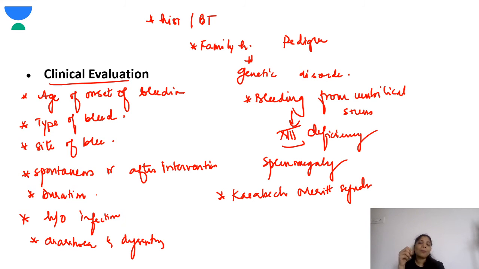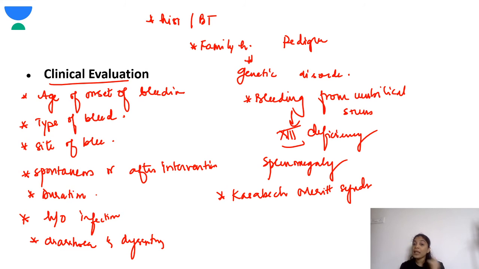So in the umbilical stump, I'll ask another out of topic question: if there is a delayed fall of the umbilical stump, what should you think? It's an immunodeficiency disorder. If there is a delayed fall, beyond 2 weeks, then you should think about the leukocyte adhesion defect. So that is another question you should know.